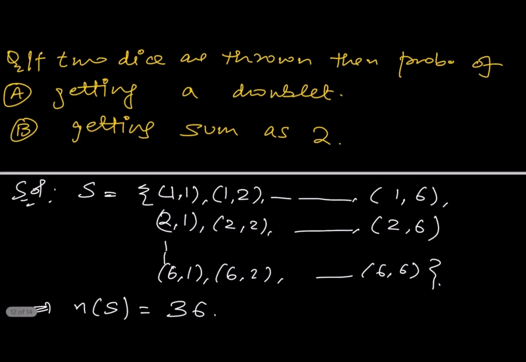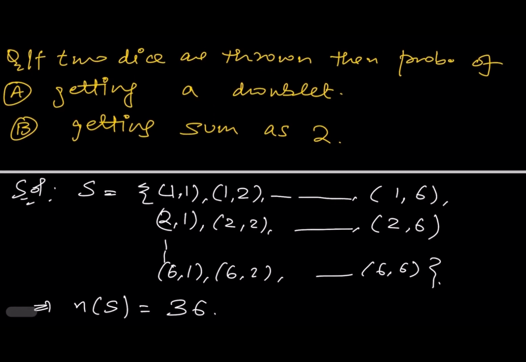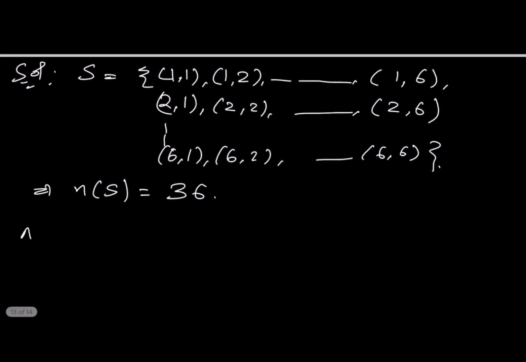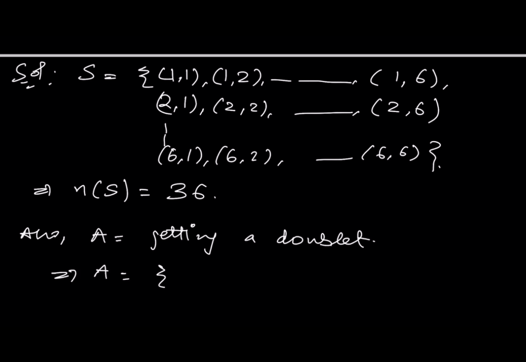Now let's say A is the event of getting a doublet. Doublet means an outcome like 1 1, the same number on both dice. So 1 1 is a doublet. In the same way 2 2 is also a doublet, and 6 6 is also a doublet.